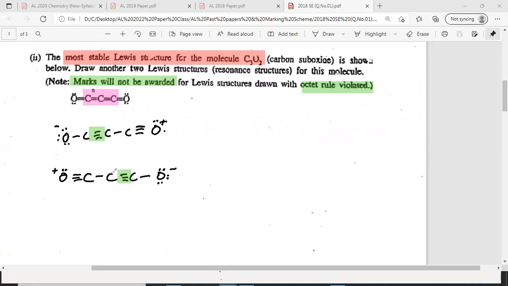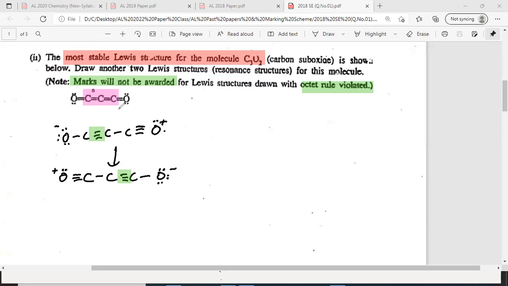But you can't put the positive charge on carbon. Why? Carbon's octet is completed, no more electrons left, as all 4 electrons are allocated for each carbon. Therefore, carbon octet is completed.